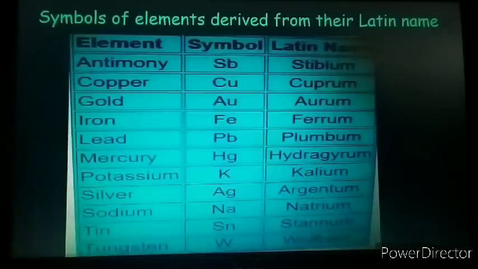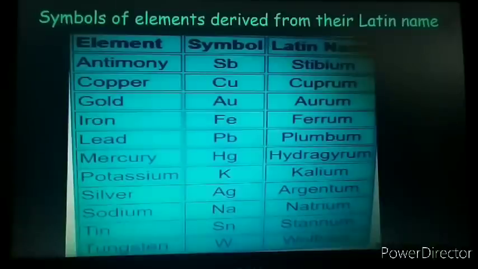So, antimony, its symbol is Sb, and the Latin name of the element is stibium. Copper, the symbol is Cu, the Latin name of it is cuprum. Then gold, the symbol is Au, Latin name is aurum.